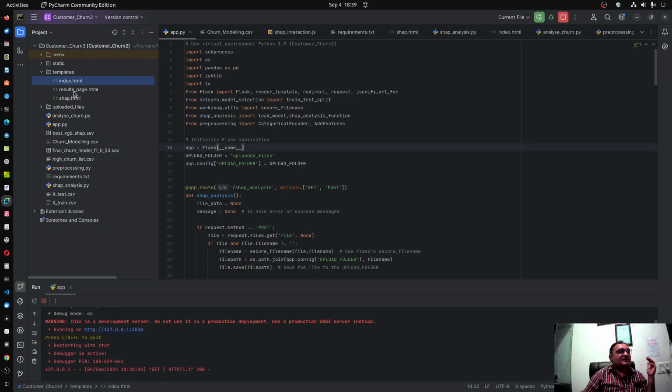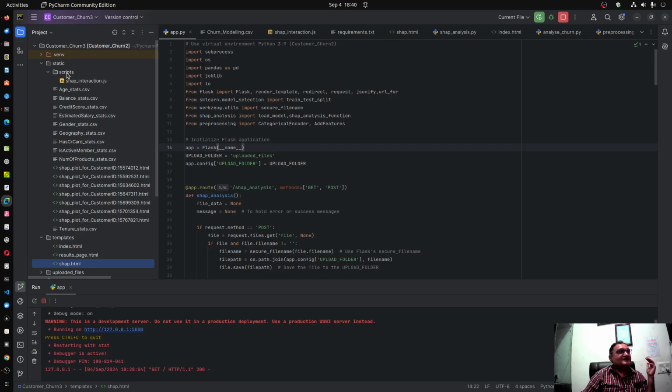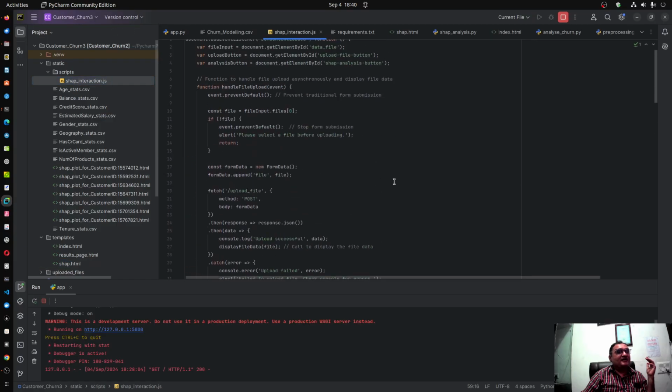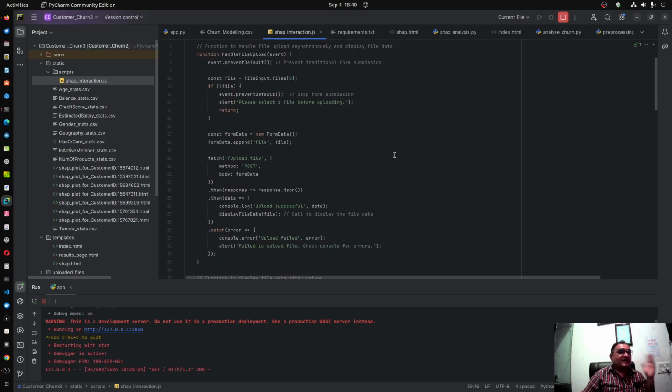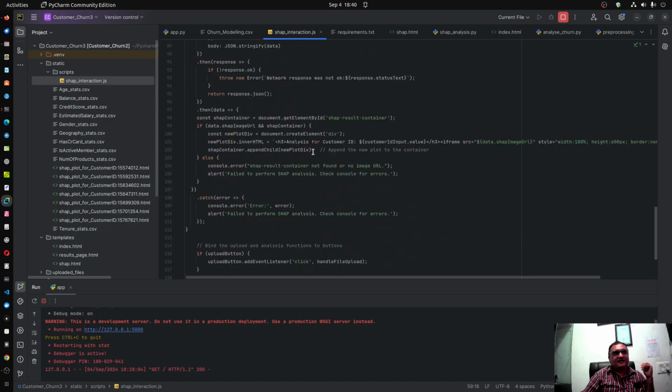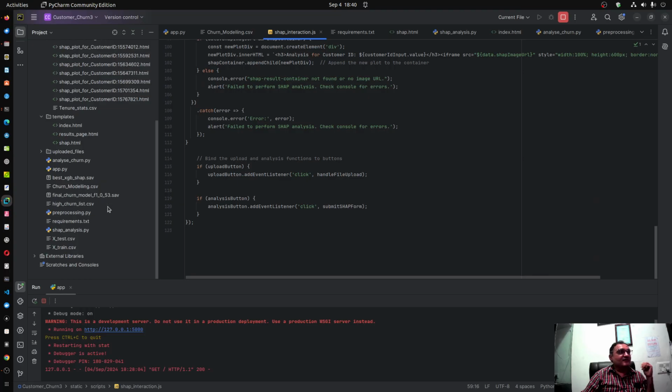Templates include the user interface pages: index.html, the result page HTML, and shape.html. And in the static folder, there is a scripts folder where the JavaScript, which handles the communication between front end and back end, was developed.